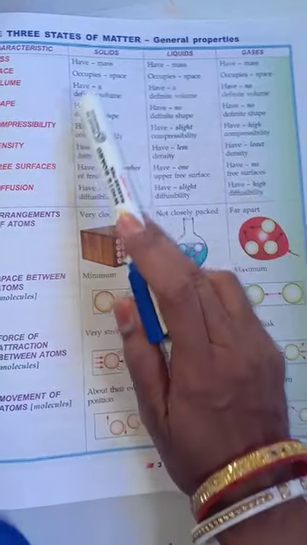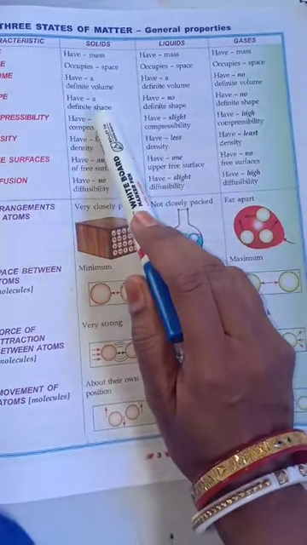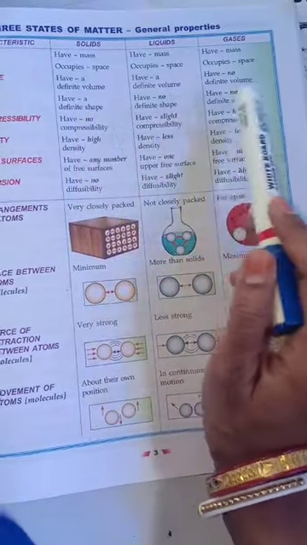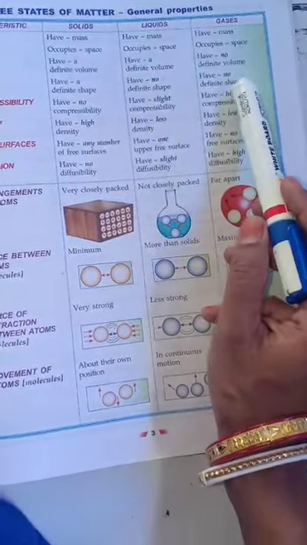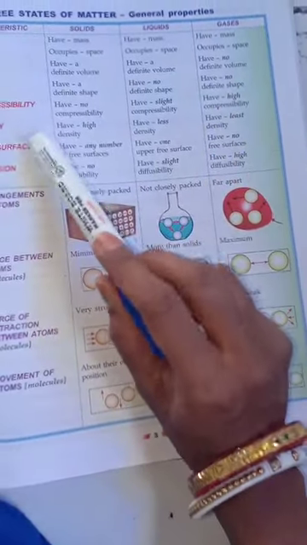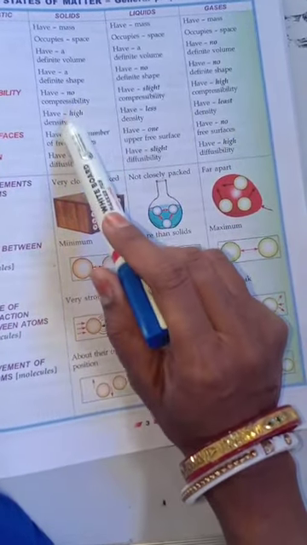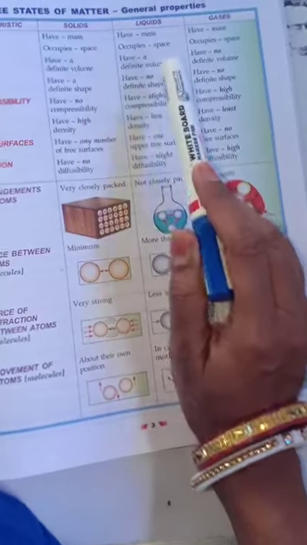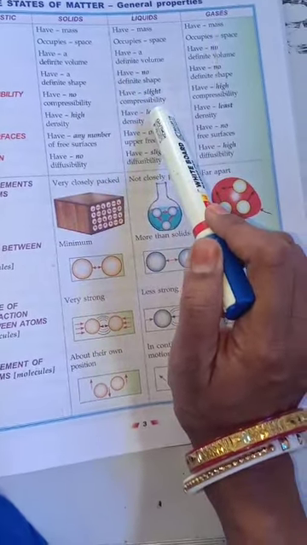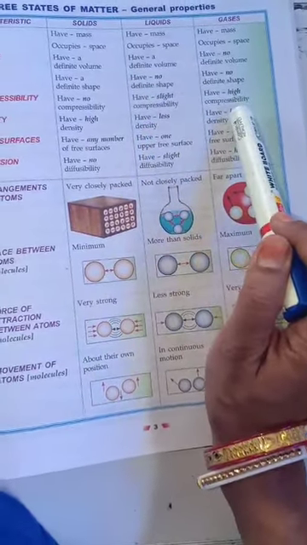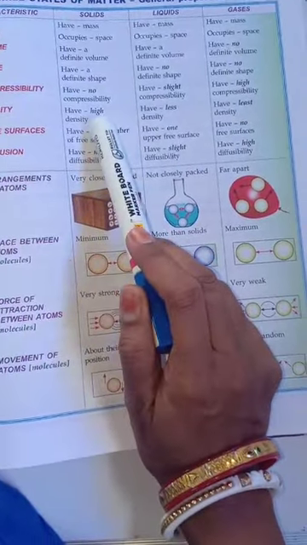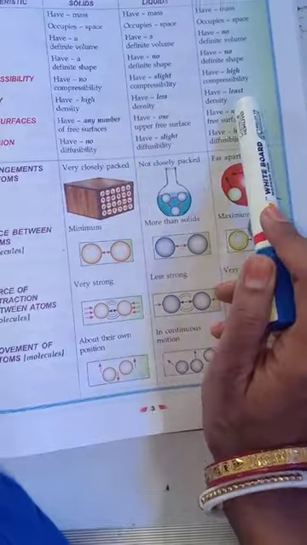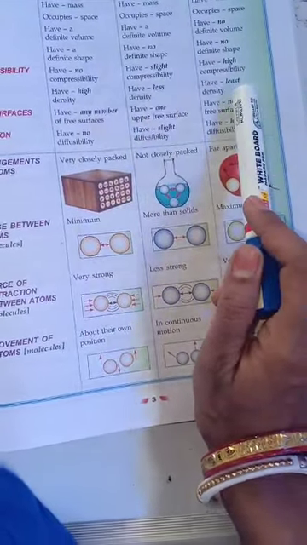In the case of shape, solids have got a definite shape, but liquids and gases have no fixed shape at all; they take the shape of their containers. In solids, compressibility is impossible, but in liquids you can compress slightly, and in the case of gases it is highly compressible. In the case of density, solids have high density compared to liquids and gases. The least dense are gases.